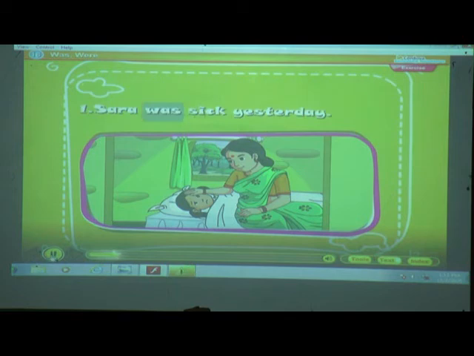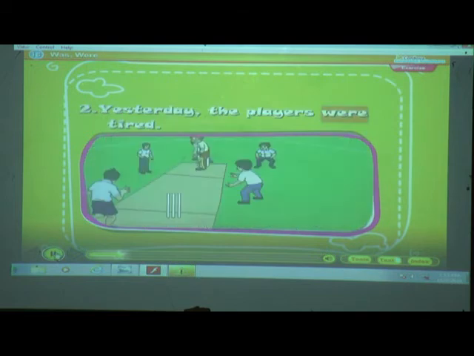Sarah was sick yesterday. See children, Sarah was sick yesterday. Yesterday shows that it has happened in the past. So we use was here. And why was? Because we are talking about only one person, Sarah, the particular name of that person. Yesterday the players were tired. Now the second sentence, children: yesterday the players were tired. Players refers to more than one player, there are many players, so we use were here.